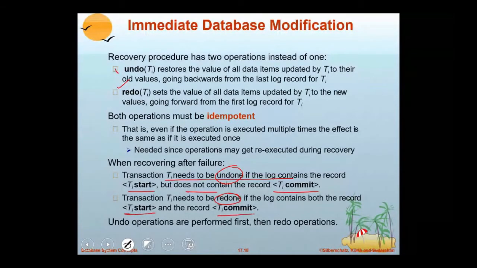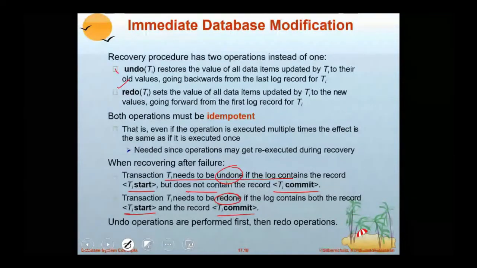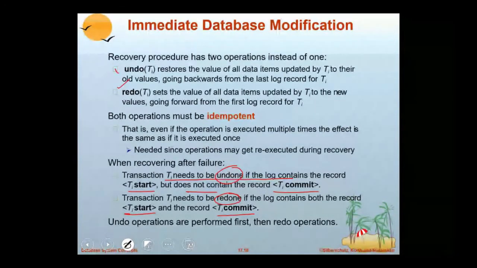As a summary, remember the technique: the immediate database modification requires two operations called undo and redo. Undo is required when the log contains start but not commit. Redo is required when the log contains both start and commit.